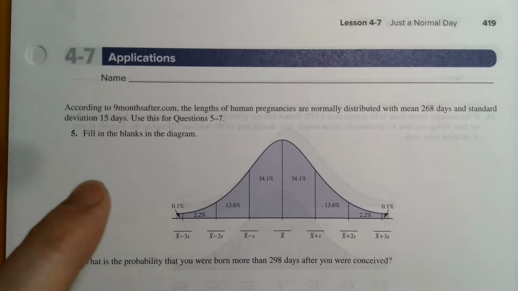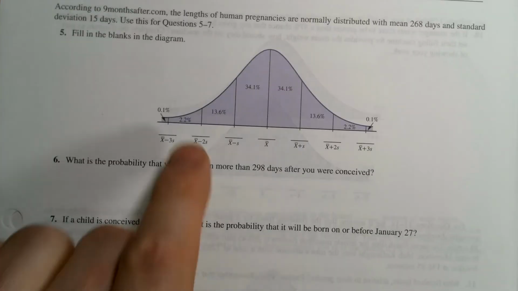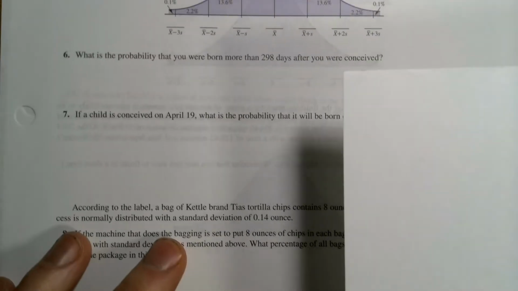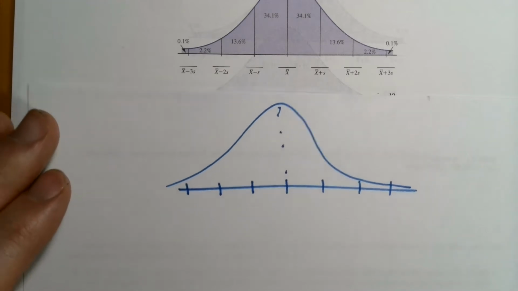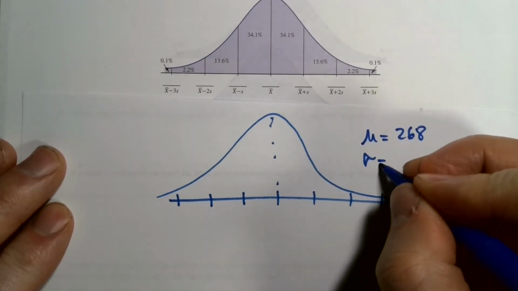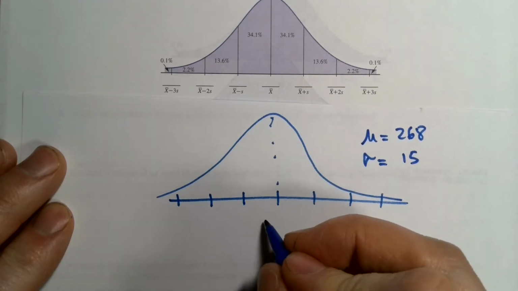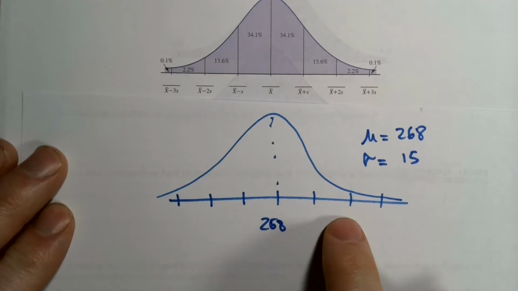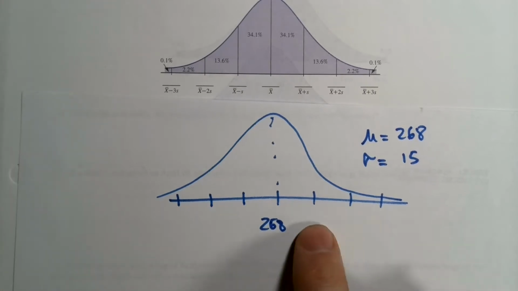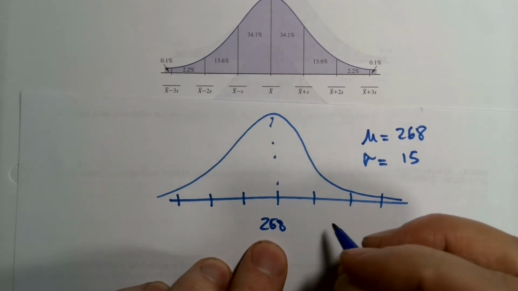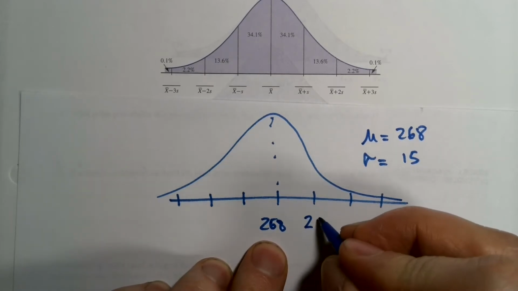Because it says it's normally distributed, we can use this normal distribution plot to calculate a bunch of different probabilities. So remember where the mean goes. Our problem said the mean was 268 and the standard deviation was 15. That goes exactly in the middle, and then we're going to add that 15 to get the upper standard deviations, the plus ones, and we're going to subtract to get the lowers.